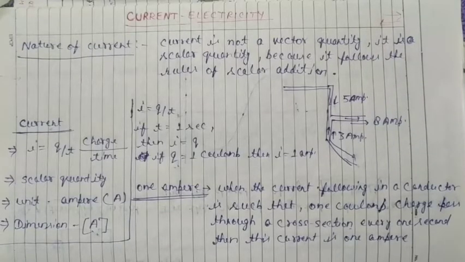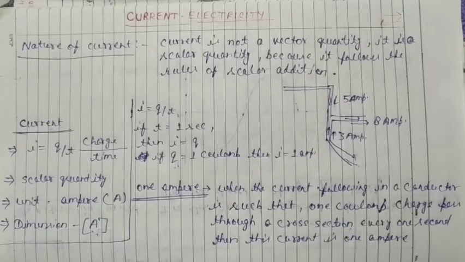This fact about the current leads us to say that current is a vector quantity because it has direction. But now, finally, we declare current is not a vector quantity. Why?